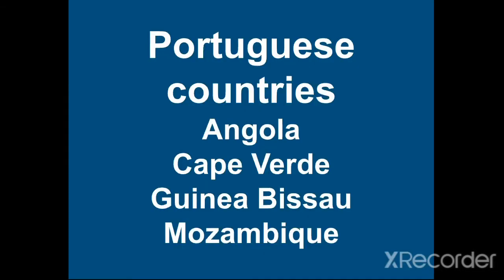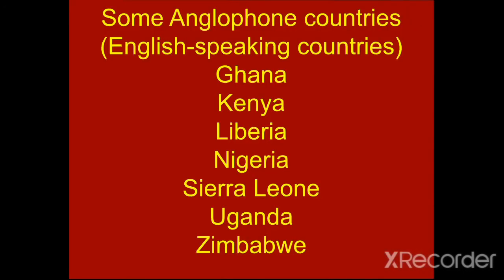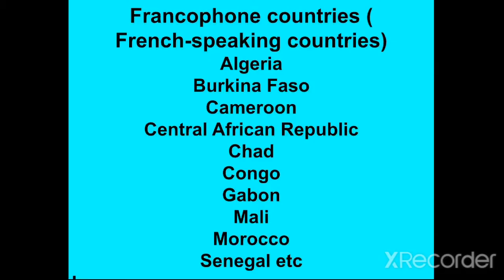The Portuguese country examples are Angola, Cape Verde, Guinea-Bissau, and Mozambique, and these are some of the countries that speak Portuguese, so they are Lusophone countries. Some Anglophone countries, which means English-speaking countries, are Ghana, Kenya, Liberia, Nigeria, Sierra Leone, Uganda, and Zimbabwe. So these are some of the countries that speak English.